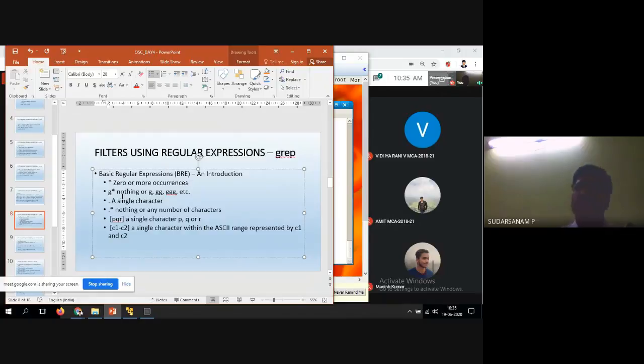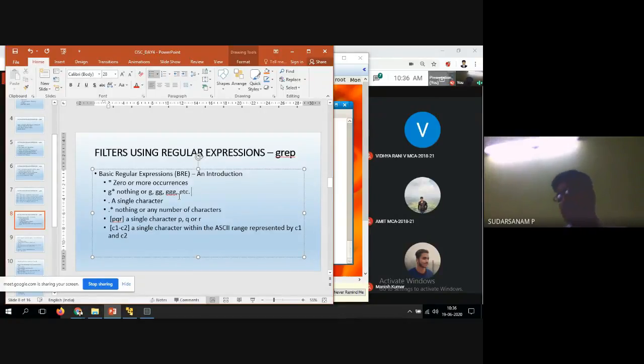Suppose I give S star: lines starting with S and also not starting with S will be displayed. Now if you give G star, either G, GG, GGG and so on, or nothing, will be displayed.